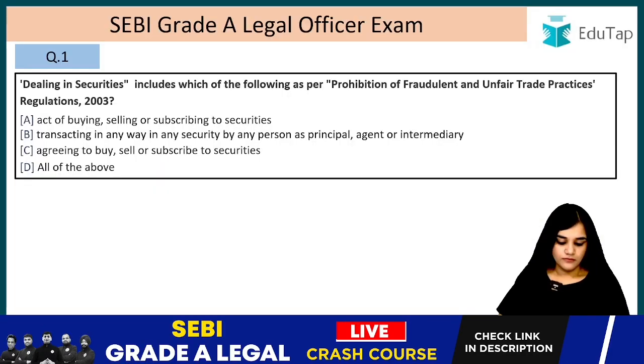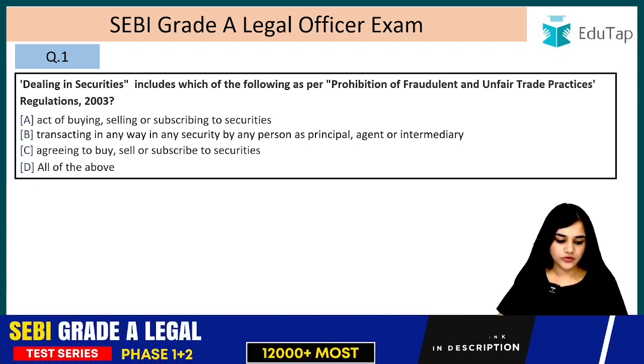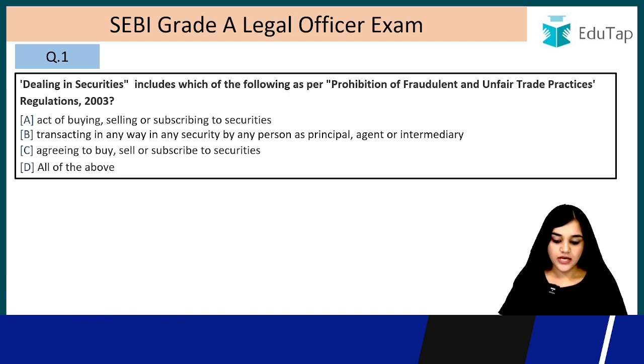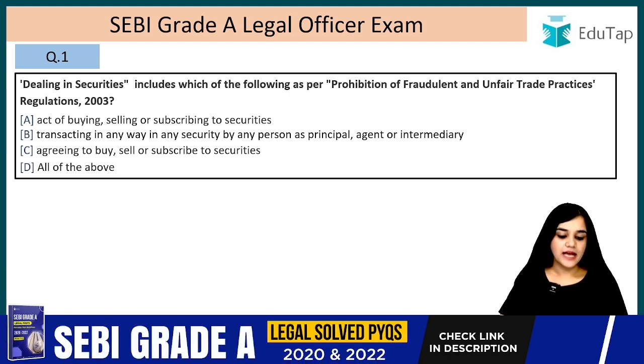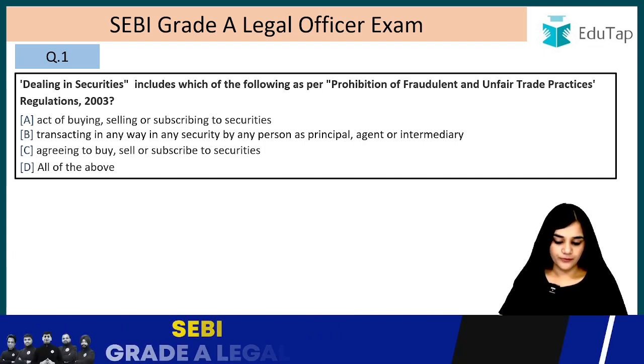Let's begin. Question number 1. Dealing in securities includes which of the following as per the Prohibition of Fraudulent and Unfair Trade Practices Regulations 2003? Act of buying, selling or subscribing to securities, transacting in any way in any security by any person as principal, agent or intermediary, agreeing to buy, sell or subscribe to securities, or all of the above.